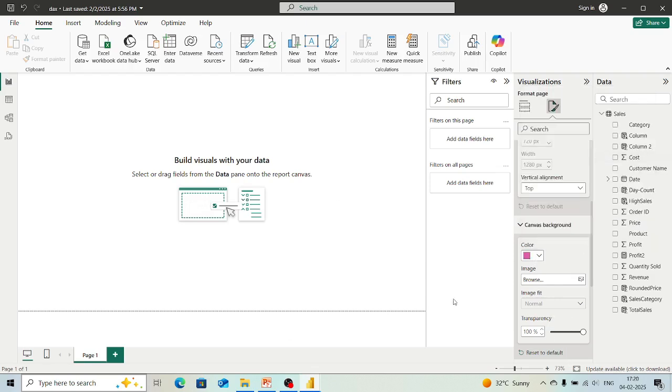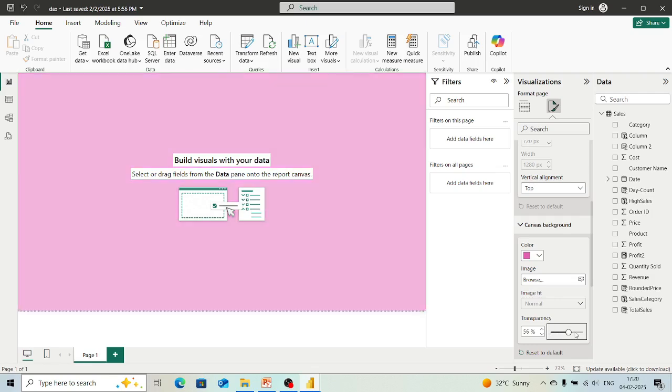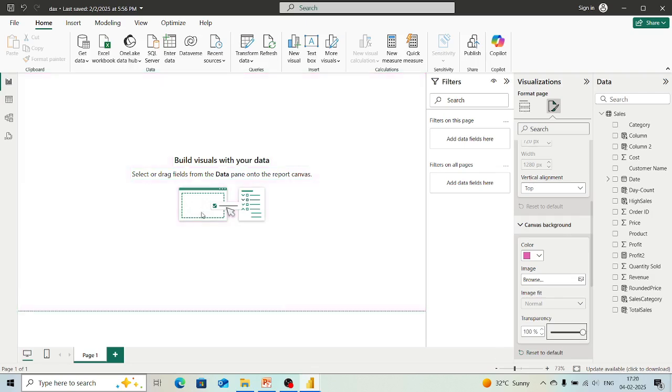but we still cannot see that because transparency here is 100%. If we reduce the transparency, you can see the color of our canvas is being changed. So it depends, whatever color we want, we can take it for our canvas. If we increase the transparency, the color will start fading. Now this was the canvas setting option, like background setting.